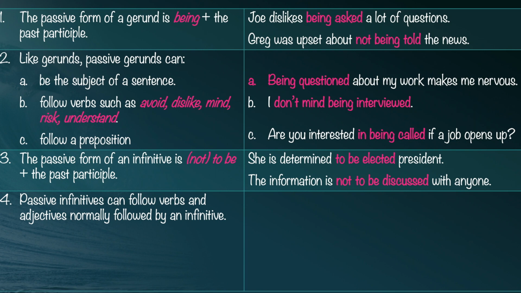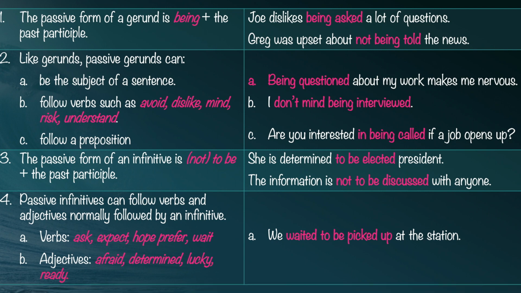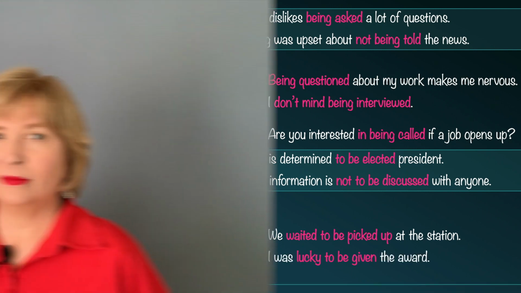Some common verbs that are followed by infinitives are ask, expect, hope, prefer, and wait. We waited to be picked up at the station. Some common adjectives that come before an infinitive are afraid, determined, lucky, and ready. I was lucky to be given the award.